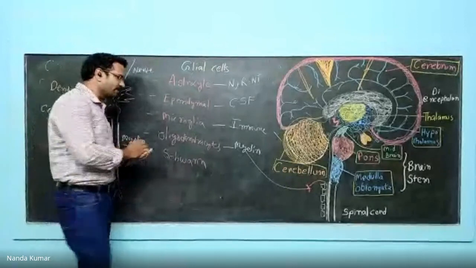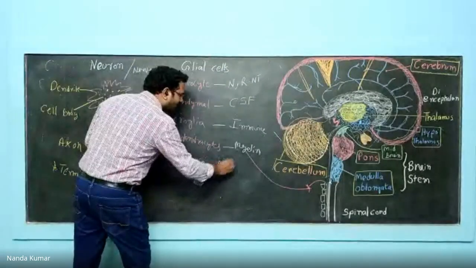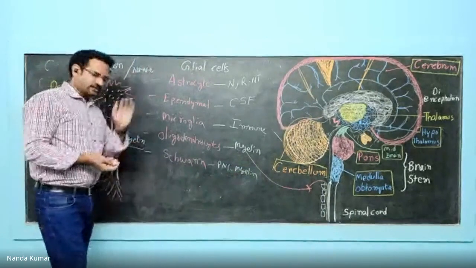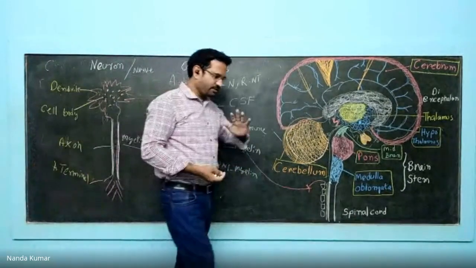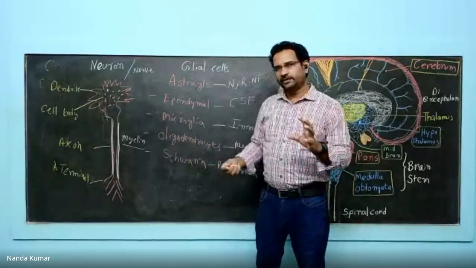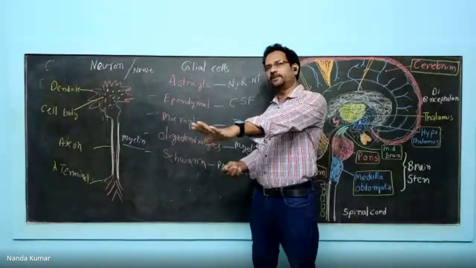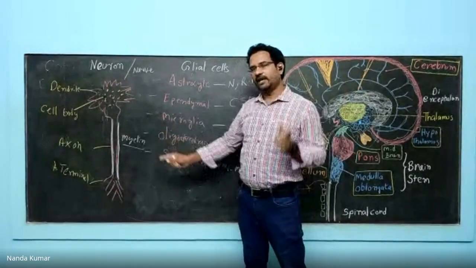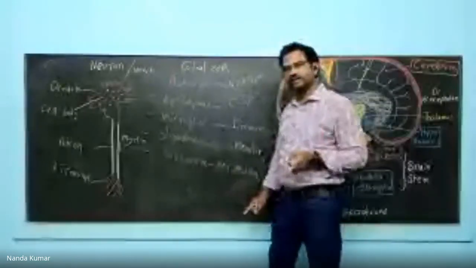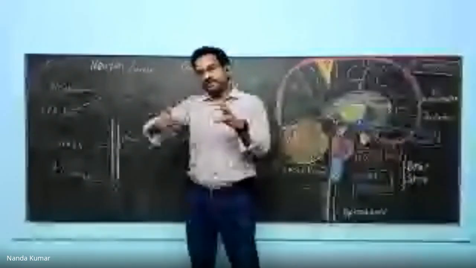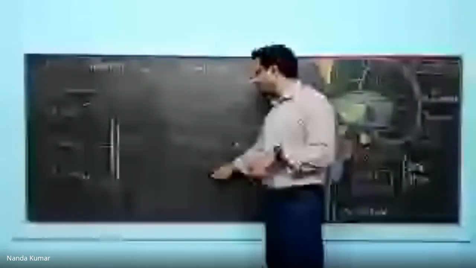Finally, Schwann cells are present in the peripheral nervous system. Their job is again to myelinate these peripheral neurons. See, in the peripheral nervous system, you have the somatic nervous system and the autonomic nervous system. In the somatic nervous system, the neurons go to skeletal muscle and every neuron is myelinated. So that peripheral myelination is done by Schwann cells. Whereas in the autonomic nervous system, all the preganglionic neurons are myelinated. Again, that myelination is done by Schwann cells. In the CNS, it is by oligodendrocytes.